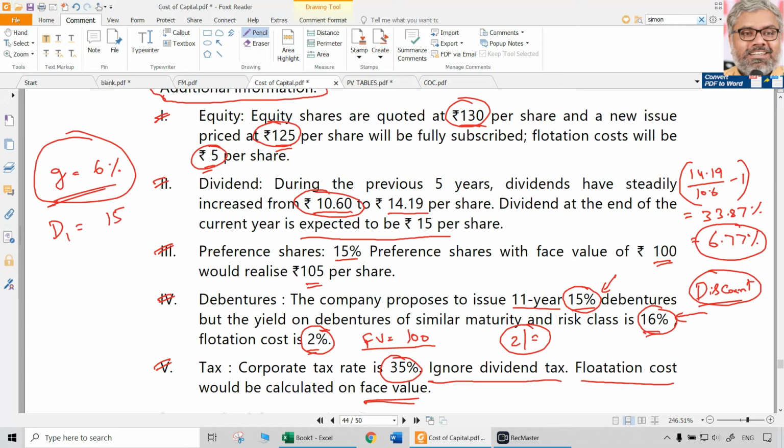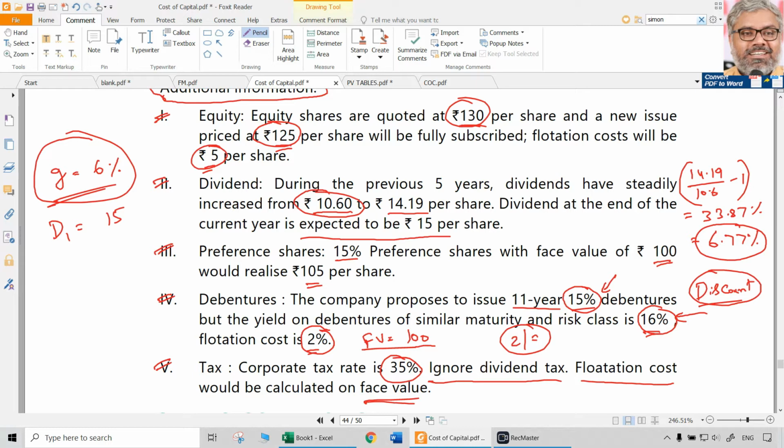Other information also is not given. For example, even if you want to use the formula PD plus RV minus NP by N divided by RV plus NP by 2, RV we don't know. Okay, we can assume that as, let us say, face value 100. NP we can take as 105, no problem. But time period is not given. What is the duration of these preference shares? That is also not given. When not given, we cannot use that formula.